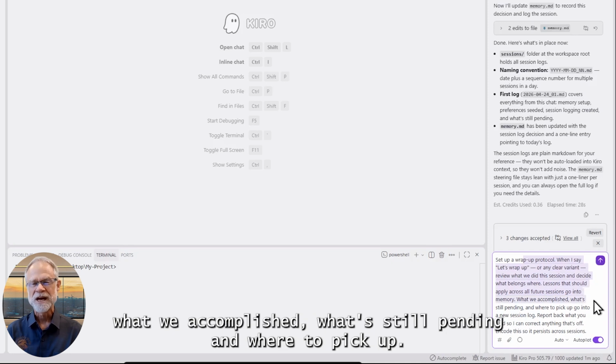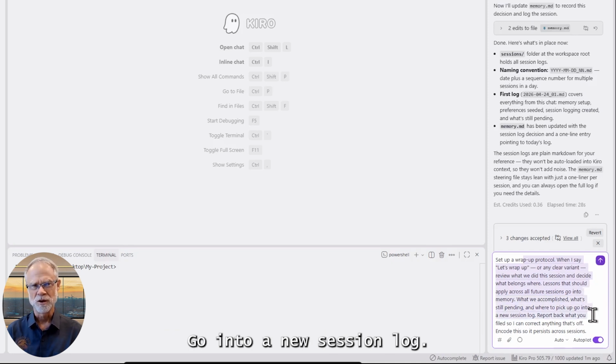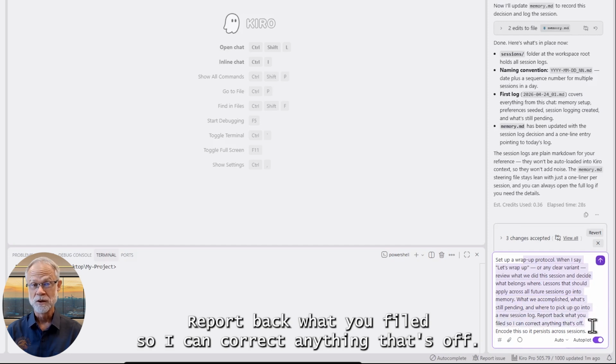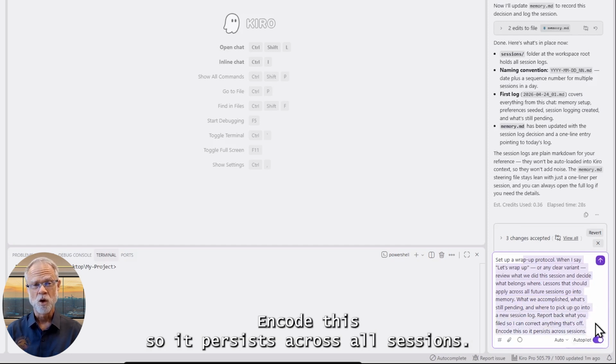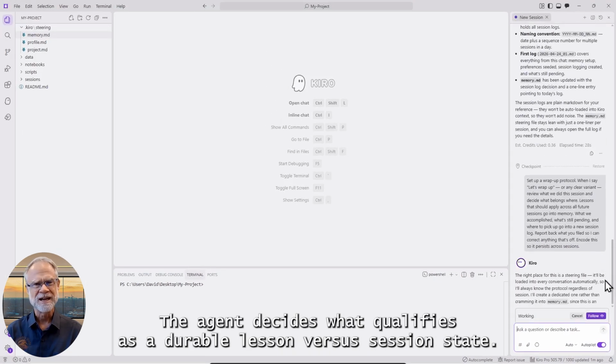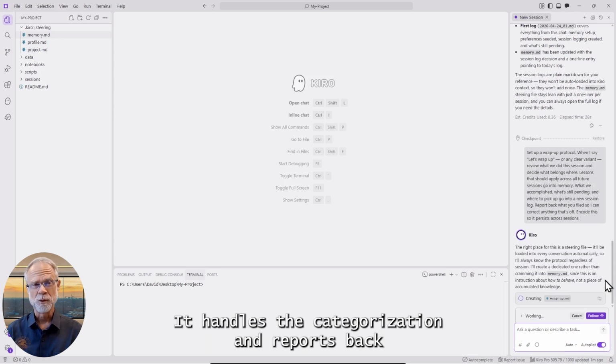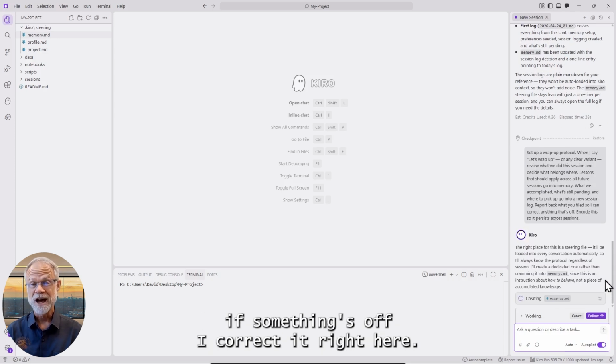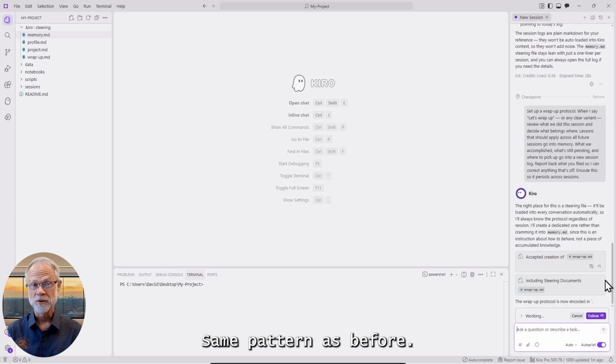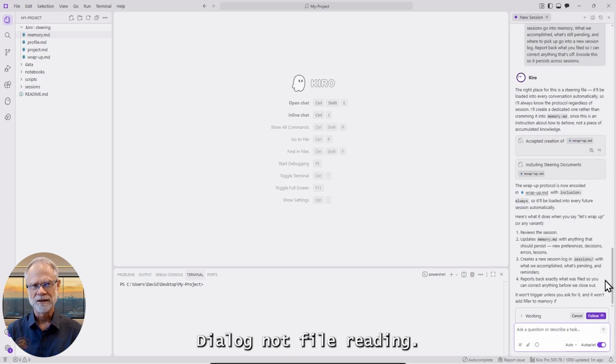What we accomplished, what's still pending, and where to pick up go into a new session log. Report back what you filed so I can correct anything that's off. Encode this so it persists across all sessions. The agent decides what qualifies as a durable lesson versus session state. It handles the categorization and reports back. If something's off, I correct it right here. Same pattern as before. Dialogue, not file reading.